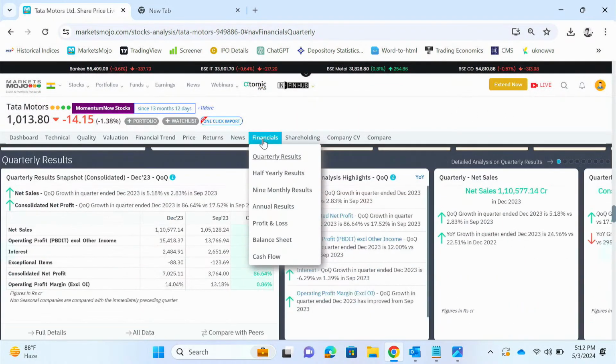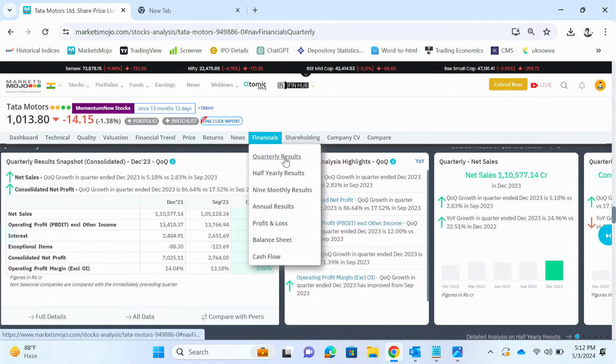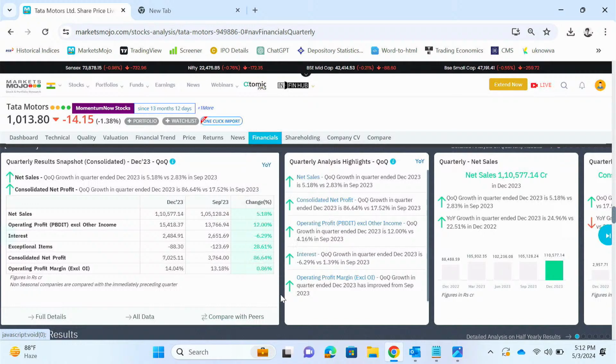Then we go to financials. Now you can browse quarterly, half yearly, 9 monthly results, annual results, profit and loss statements, balance sheet, cash flows. So this is the financial data which you find over here.